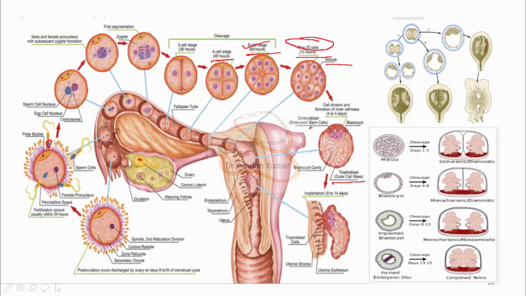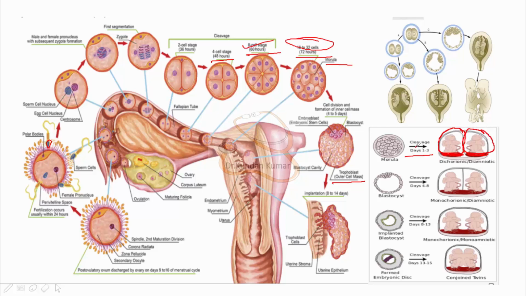So let's see about the splitting. If a splitting occurs within 1 to 3 days, there would be a chance of formation of two placentas and two amniotic cavities. You can see here two placentas, that is dichorionic, and two amniotic cavities.